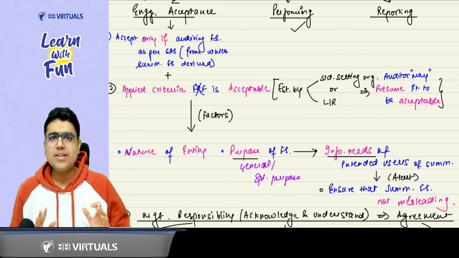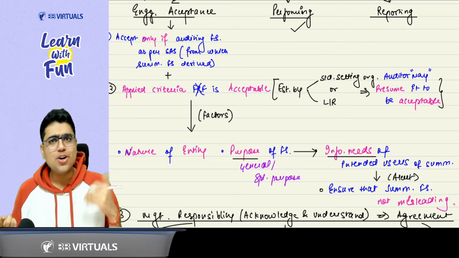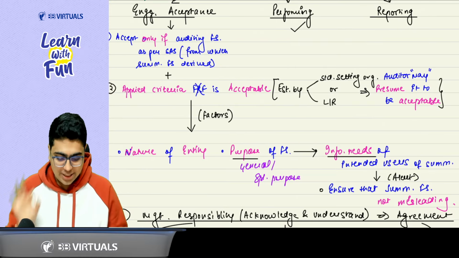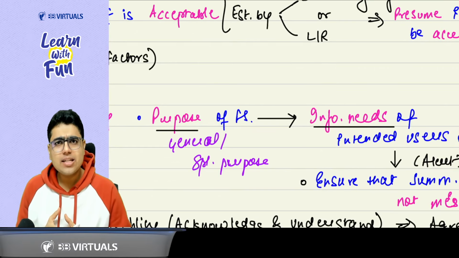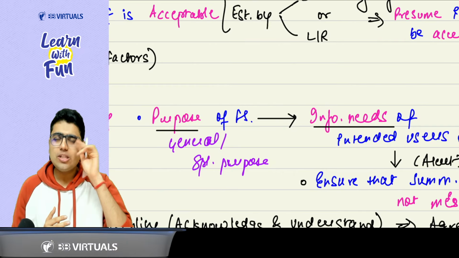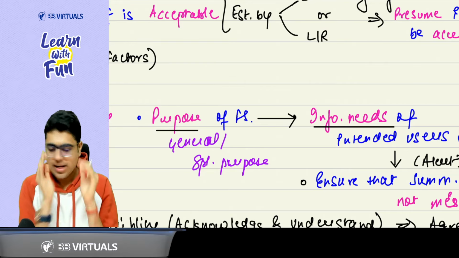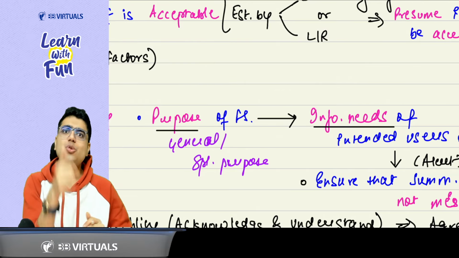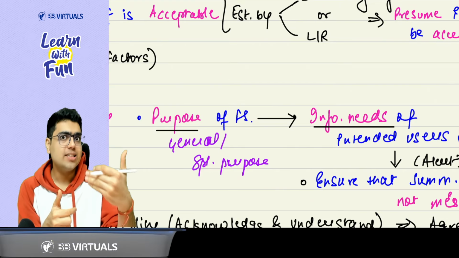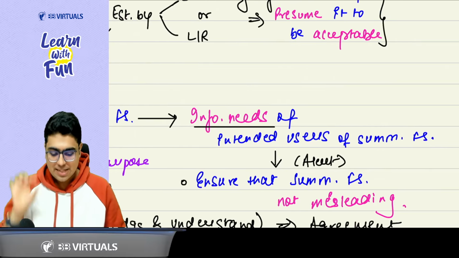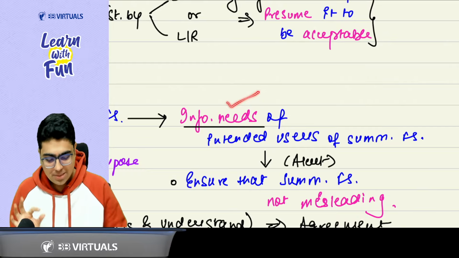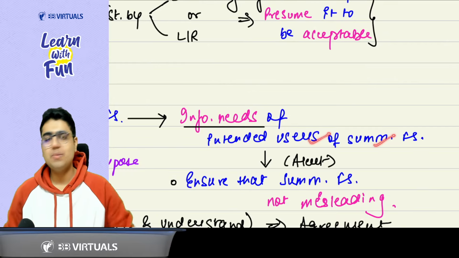First of all, the nature of the entity, whether it is a profit-making entity or a not-for-profit entity. Then you need to consider the purpose of the financial statement, whether it is a general purpose financial statement or a special purpose financial statement. So these two points are similar. Say with me, nature of the entity and purpose of the financial statement. And the purpose of financial statement is to satisfy the users. That means you need to fulfill the information needs of the intended users of the summary financial statement.